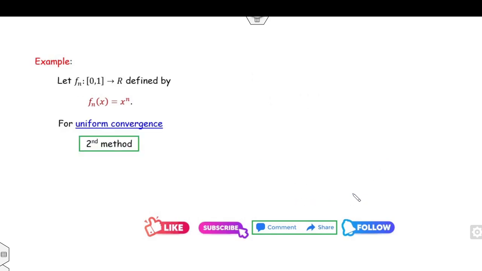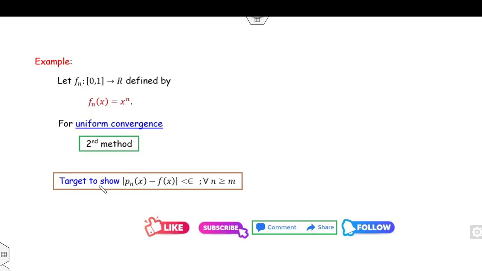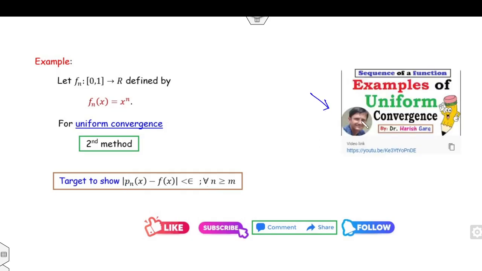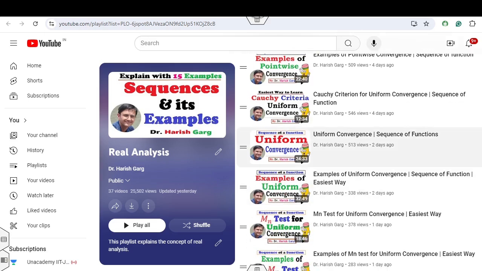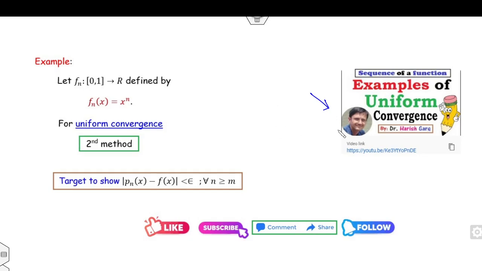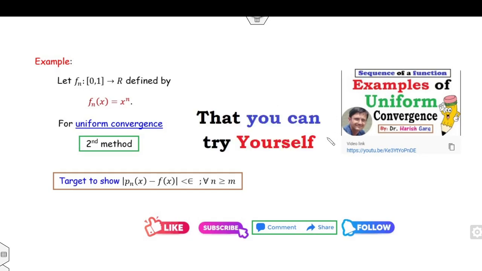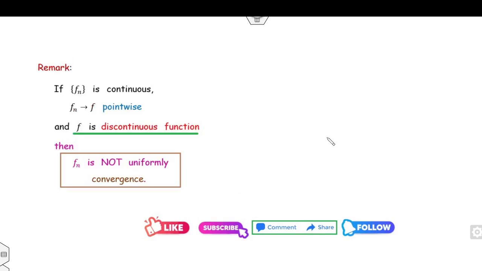Fine. Second method: the same problem you can do with the second method. What is the definition of uniform convergence? Your target is to prove |Fn(x) - F(x)| is less than epsilon. How can you prove uniform convergence? You must watch this lecture. Examples of uniform convergence are available again in the same playlist. You already watched this lecture, so you can do it on your own, and let me know in the comment box whether you are able to get the right answer or not.